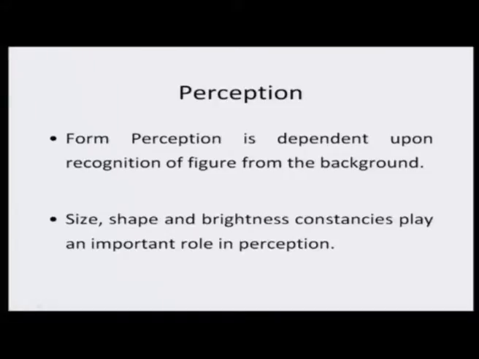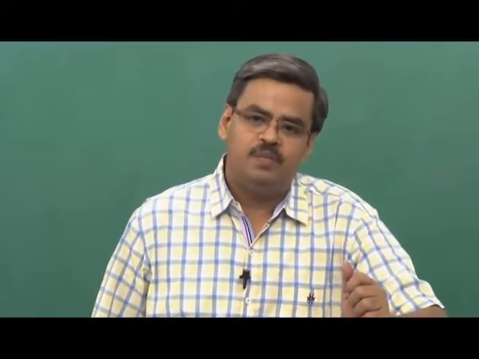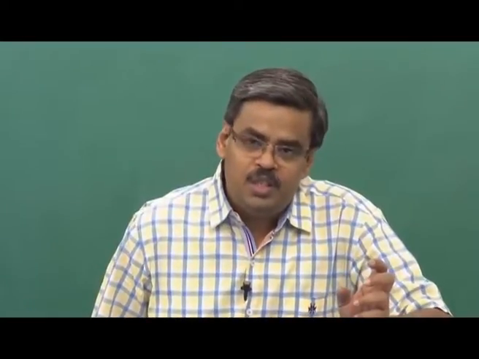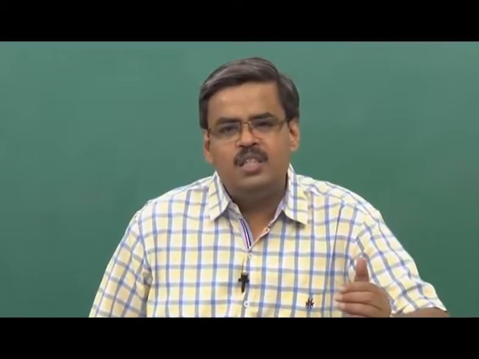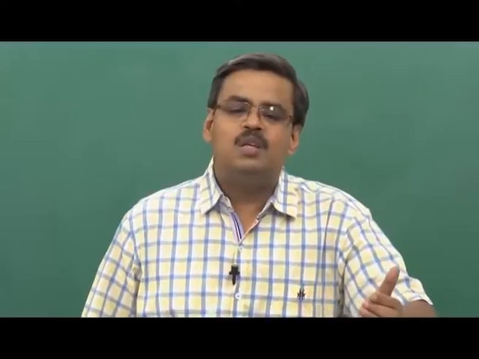Depending on the situation, the size of the object might change, the shape might change, the brightness, the contrast effect might change, but as human beings we have a tendency to maintain mentally a degree of constancy in terms of shape, size and brightness, and that helps us perceive situations much better.